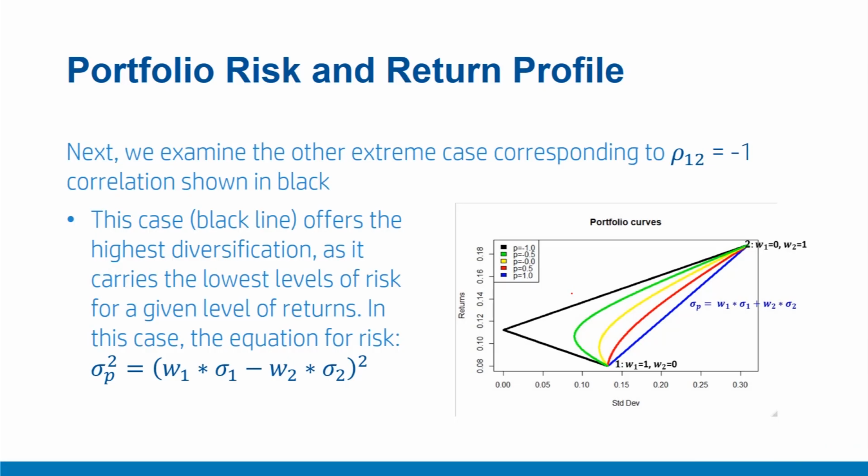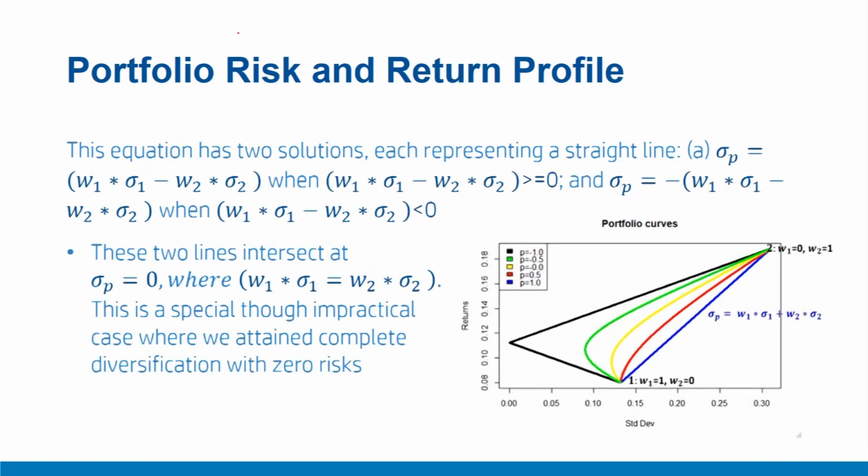In this case, the equation for risk effectively becomes sigma p square equal to W1 sigma 1 minus W2 sigma 2 raised to the power 2. Please remember, this equation has two solutions, each representing a straight line. Line number 1 is sigma p equal to W1 sigma 1 minus W2 sigma 2, which is this line, and the other is minus W1 sigma 1 plus W2 sigma 2, which is this line.